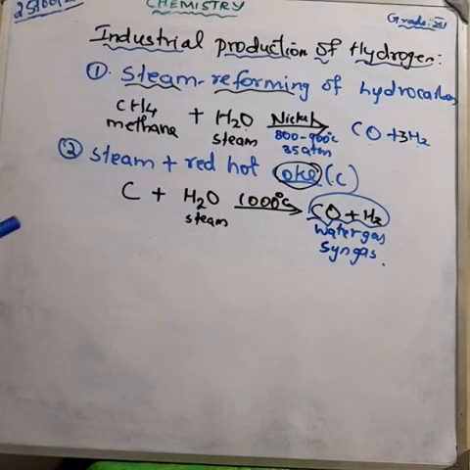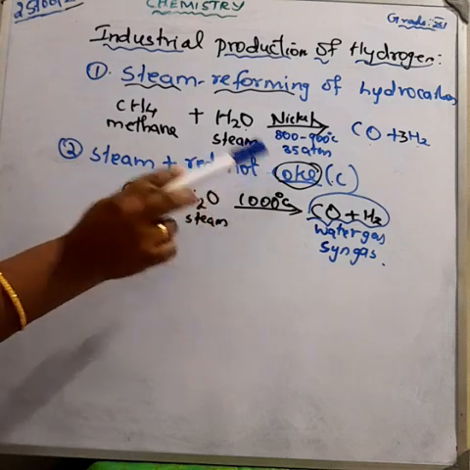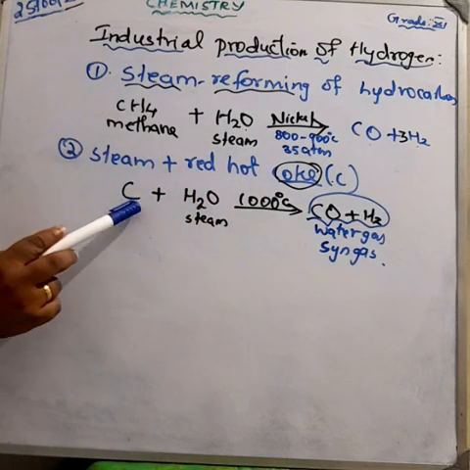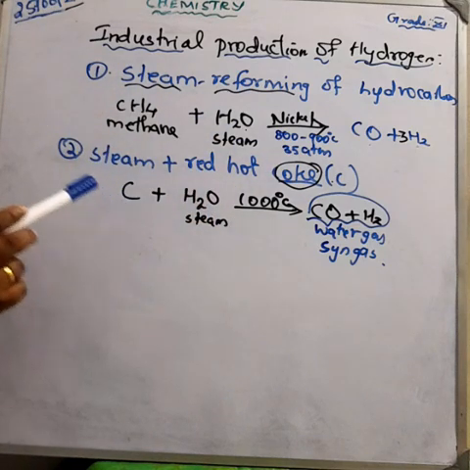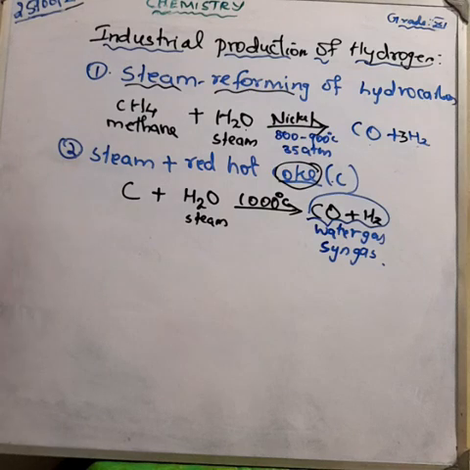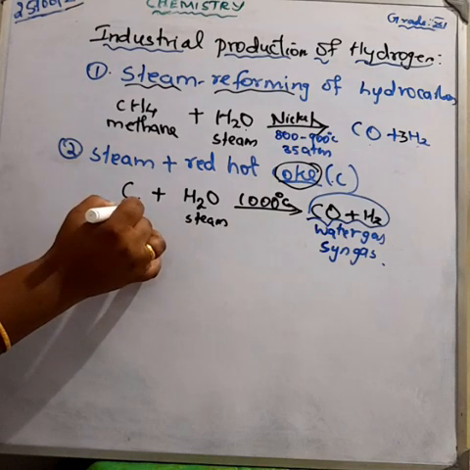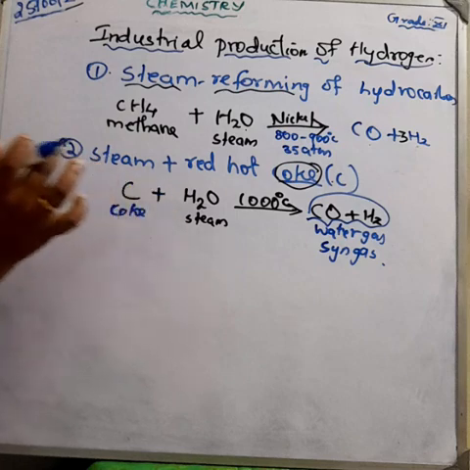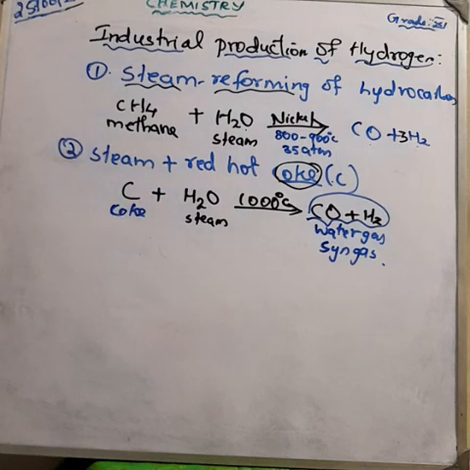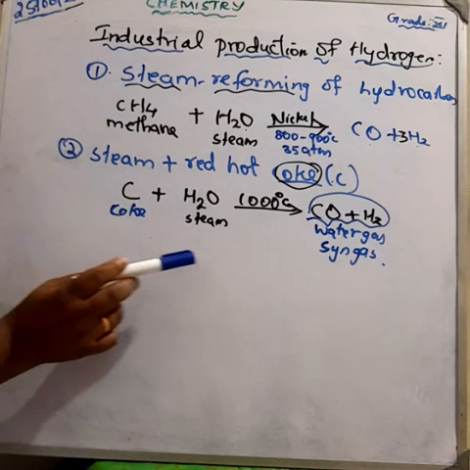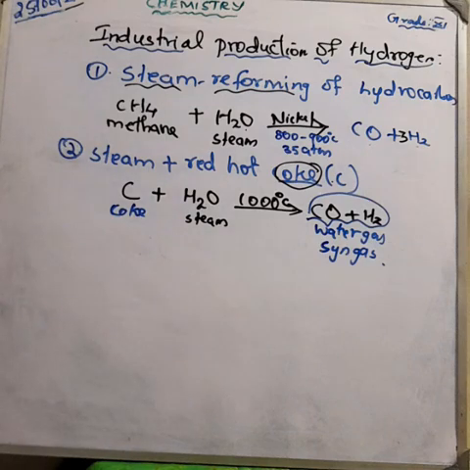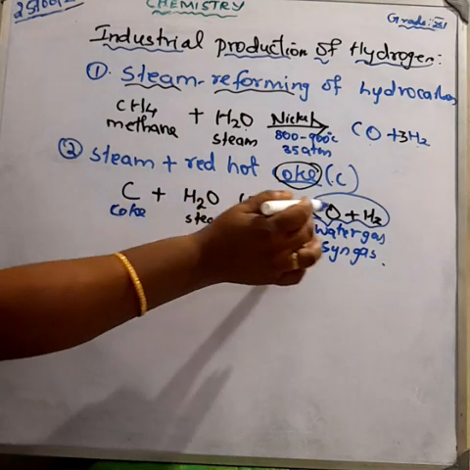Another method: steam plus red hot coke. Here steam is passed over the red hot coke. Red hot coke means coke heated to a high temperature. At 1000 degrees Celsius we get carbon monoxide and hydrogen. This gas we call water gas.